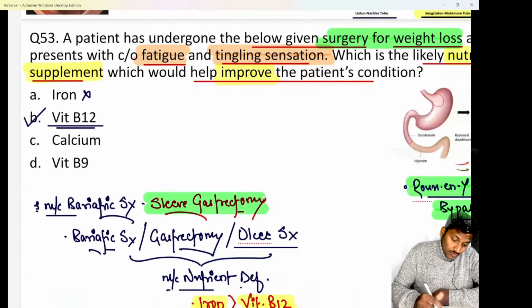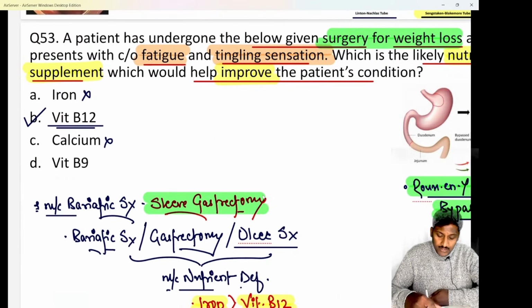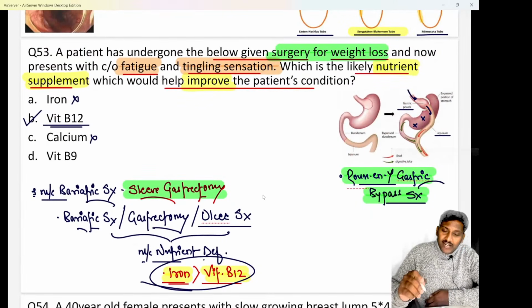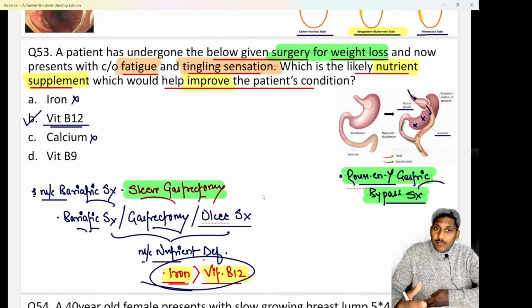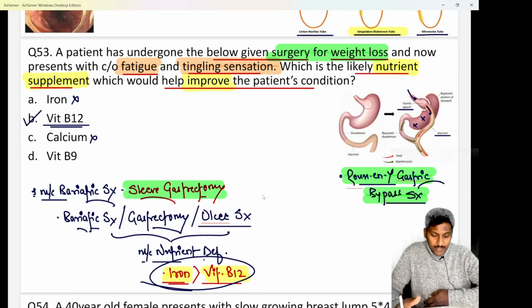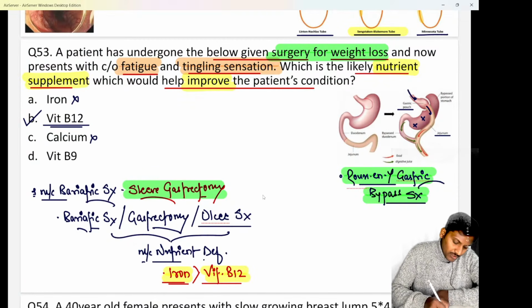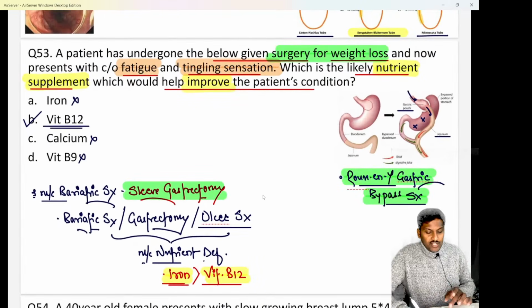Calcium supplements and vitamin D supplements are also given after these surgeries. Yes, apart from iron and vitamin B12, the third most common nutrient deficiency is calcium and vitamin D. That supplement should also be given to this patient. Folic acid is not usually deficient.